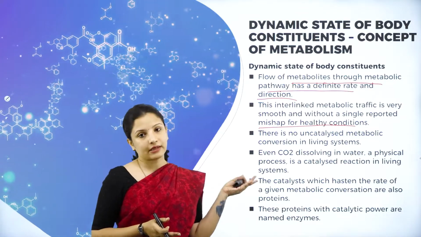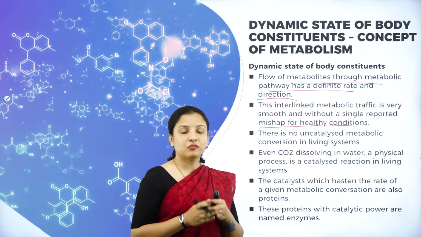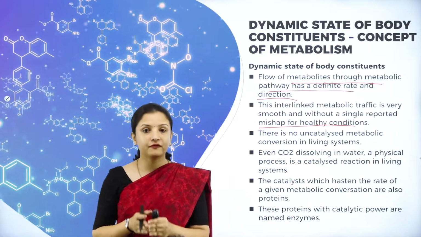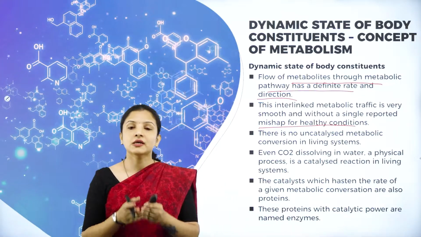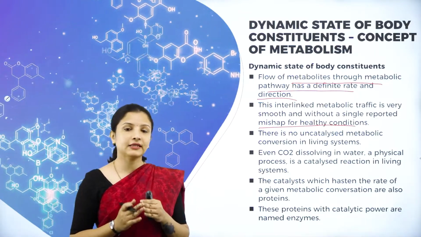Because if that happens, it will lead to various health problems. Therefore, the proper functioning of metabolic pathways is very important for a healthy human being and a good healthy living.